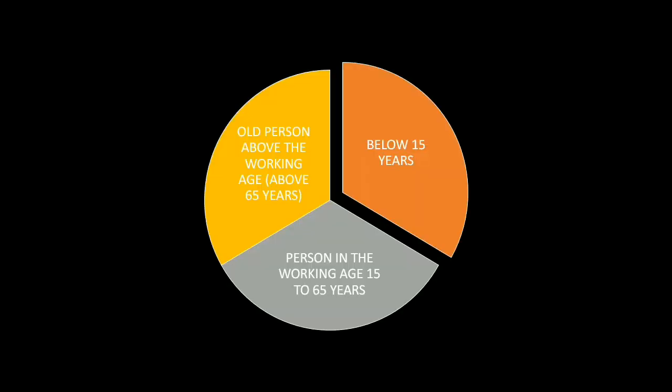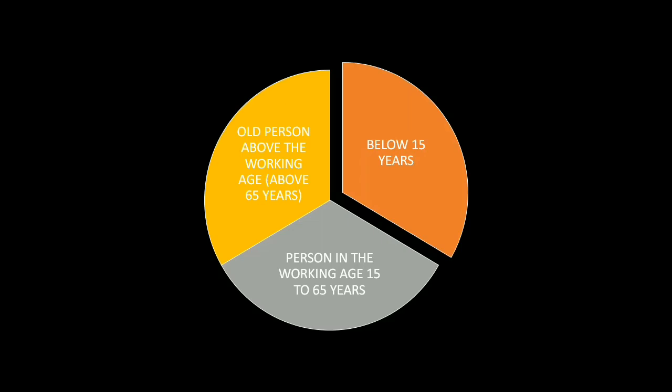Next, moving on, we have the age composition. The population can be divided according to age, because different age groups have different work and roles. So we'll look into it one by one. The first group is children from 0 to 15 years, people who are below 15 years and not working.